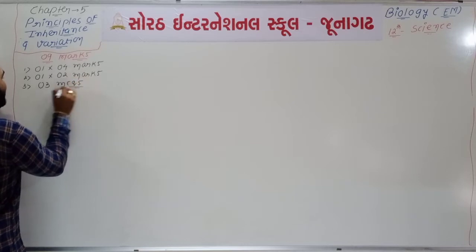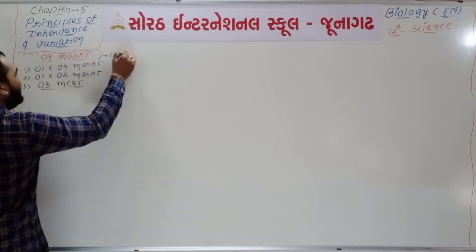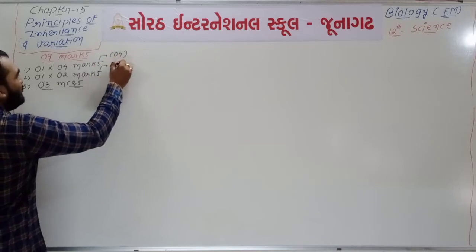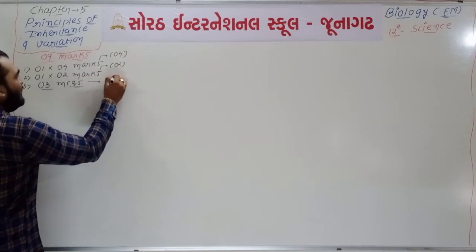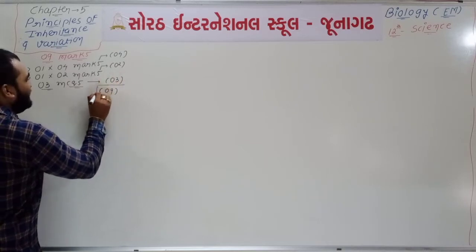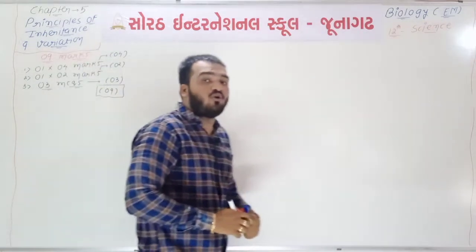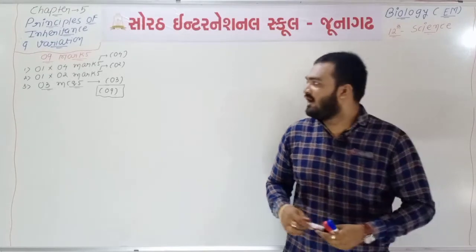So total 9 marks. This chapter has 9% weightage of your whole 12th biology.